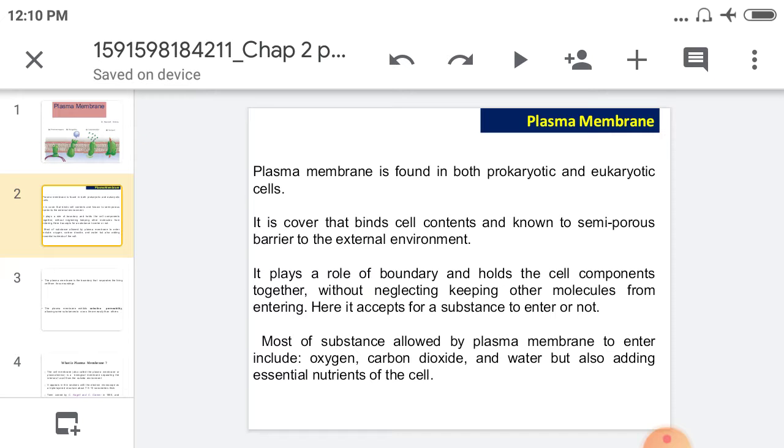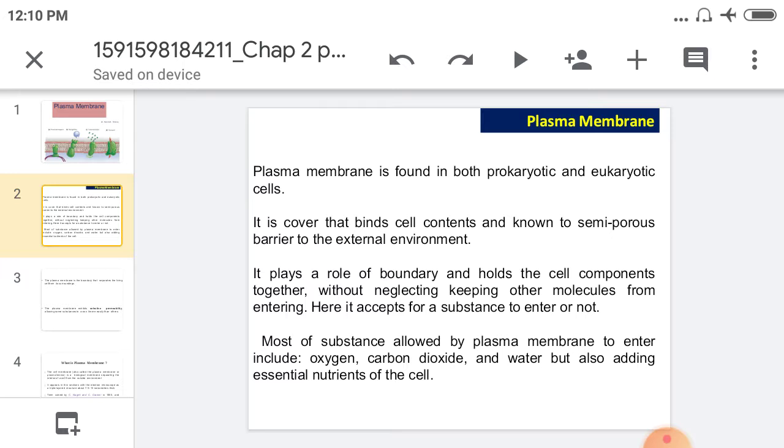Okay, in plasma membrane, what is meant by the plasma membrane? The cytoplasm in the cell of plants, animals and bacteria is surrounded or enveloped by a living membrane called plasma membrane, also called the cell membrane, plasmolemma, or ectoplast. It is a cover that binds the cell content. It means the number of contents present in the cell are bound by this plasma membrane.